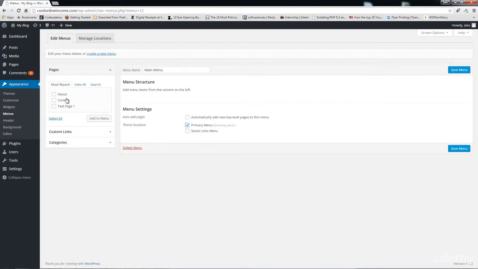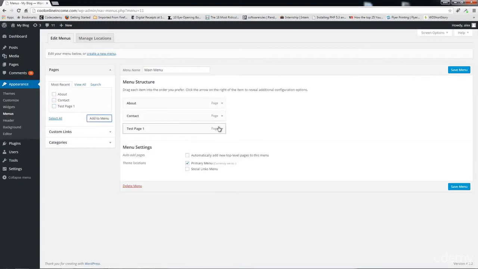So in order to add pages, I'm simply going to come here and take all these 3. Then I'm going to click on Add to Menu. And now categories, I can come down here. I can add the superheroes category as well.